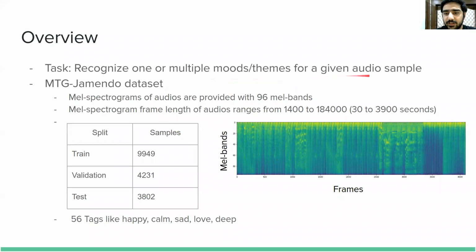So the task is, given an audio sample, we have to predict one or multiple moods or themes. Some examples of these tags are happy, calm, sad, or love.